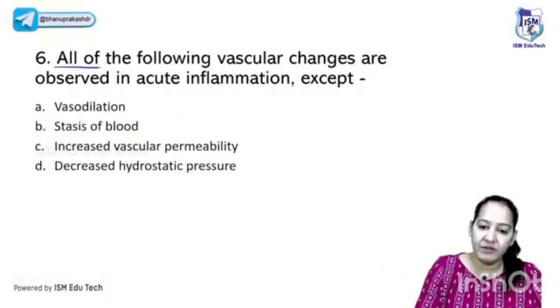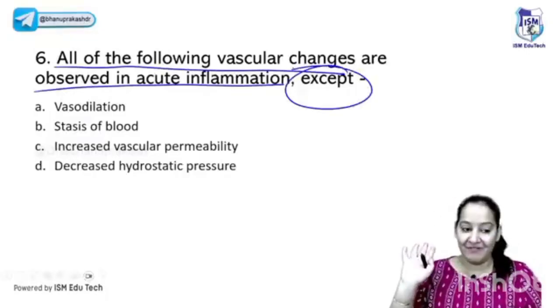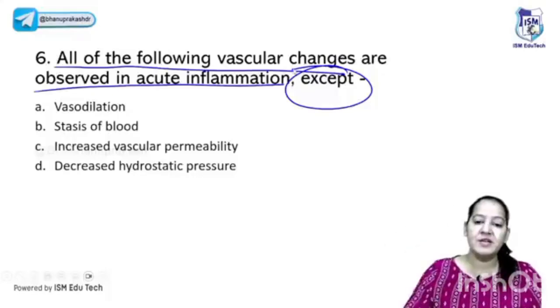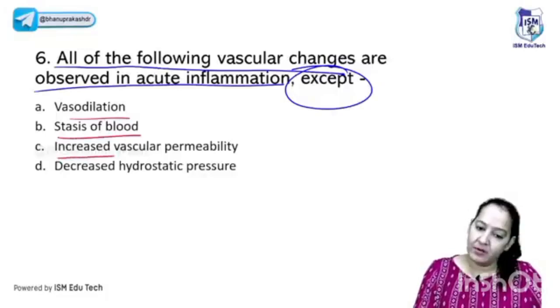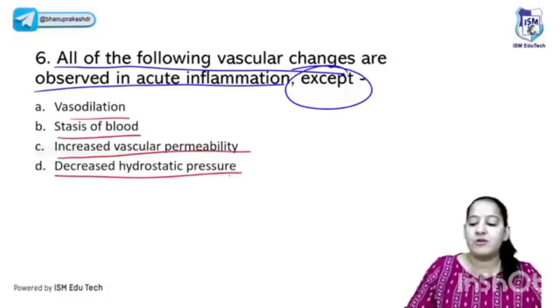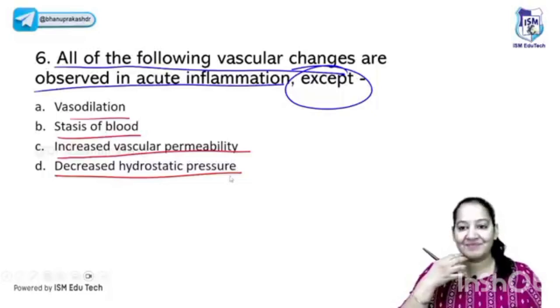So going to the next question: all of the following vascular changes are observed in acute inflammation except. In your exam, there are many questions having the word except. Don't miss the word except. So what are the 4 options which do not take place in acute inflammation? Vasodilatation takes place, yes or no? Stasis takes place, yes or no? Increased vascular permeability takes place, yes or no? Decreased hydrostatic pressure takes place, yes or no? So tell me what's the correct answer.